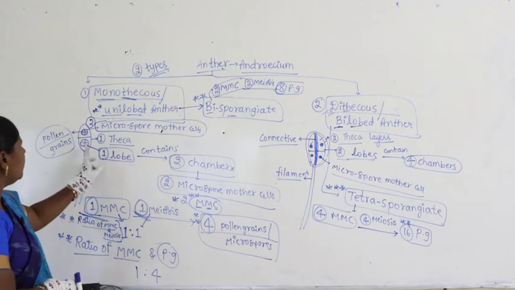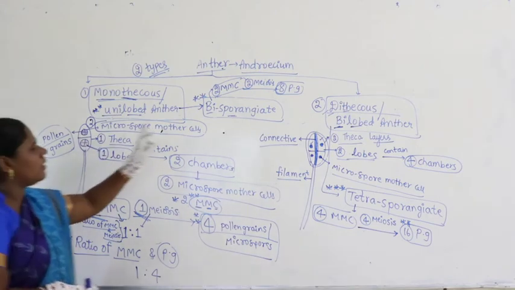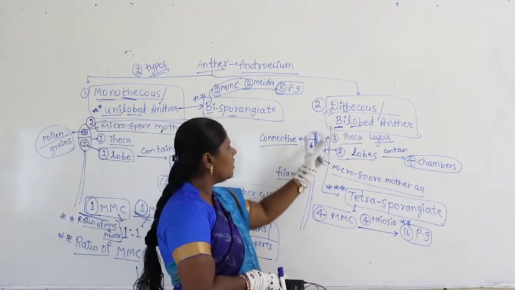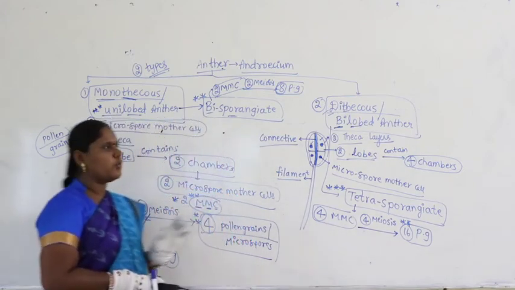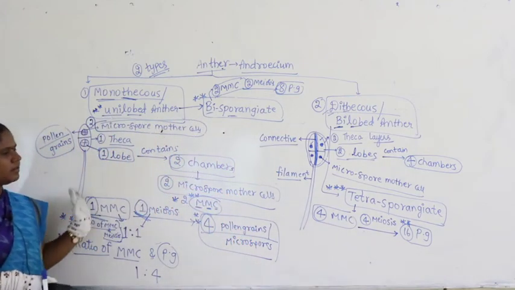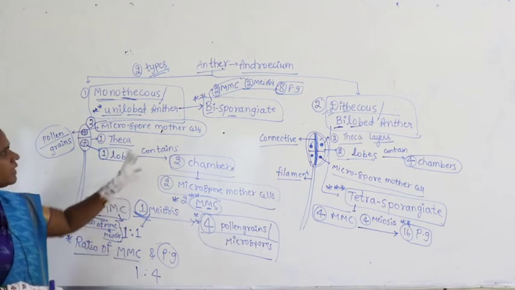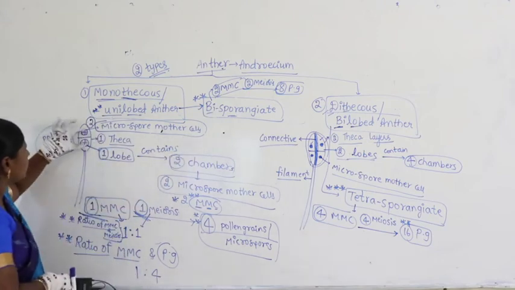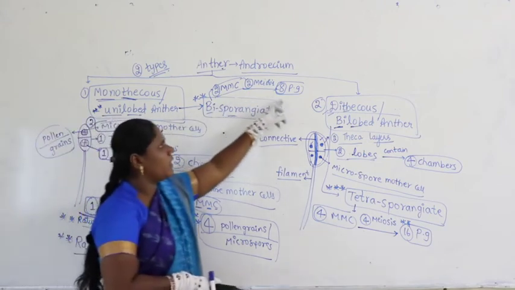Right. Now, these are about the 2 types of anther. Look at here, monothecous, unilobed anther, also called as what? Bisporangiate. Here the condition is dithecous, bilobed anther, and the condition is tetrasporangiate. So, these 2 categories are very, very important. The final conclusion: bisporangiate meaning 2 microspore mother cells undergo 2 meiosis and 8 pollen grains. Why?